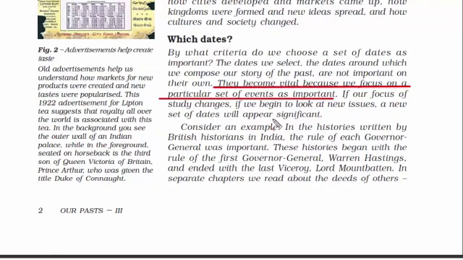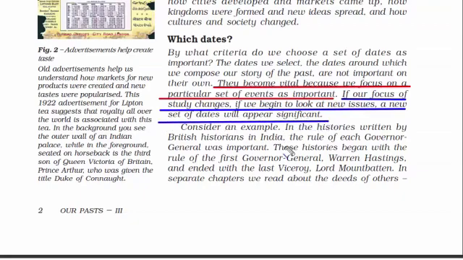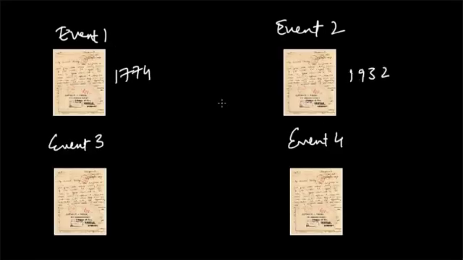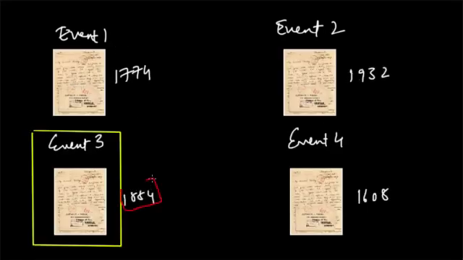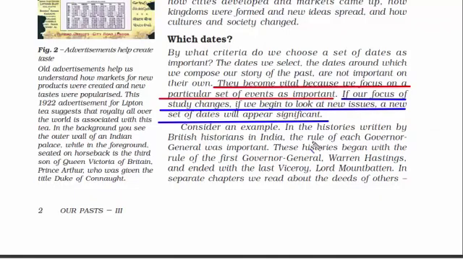Now that I have said this, I can also say that if our focus of study changes, if we begin to look at new issues, a new set of dates will appear significant. Meaning, if we give importance to any particular event, due to that, we can create importance of a particular date. I hope that made sense. Personally, when I read this line, it makes me think how many such events of our history are not recognized, just because we haven't given much importance to them, and due to which we must have missed so many important dates. We never know, right? What I have said could be true. Anyways, that was just for you to think.